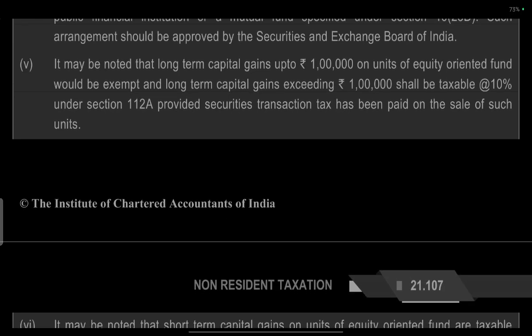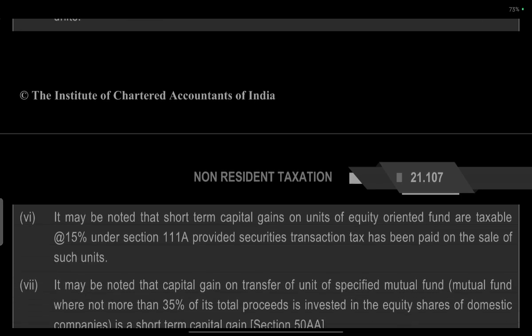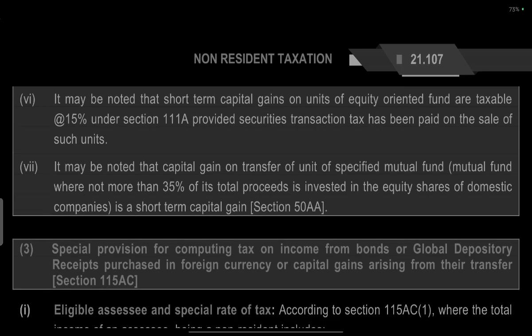A long-term capital gain exceeding 1 lakh shall be taxable at 10% under section 112A, provided securities transaction tax has been paid on the sale of such units. It may be noted that the short-term capital gain on units of equity-oriented funds is taxable at 15% under section 111A, provided that securities transaction tax has been paid on the sale of such units.